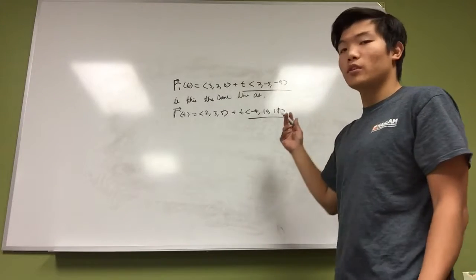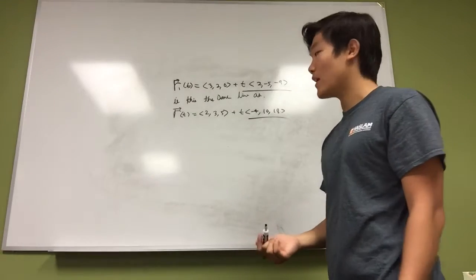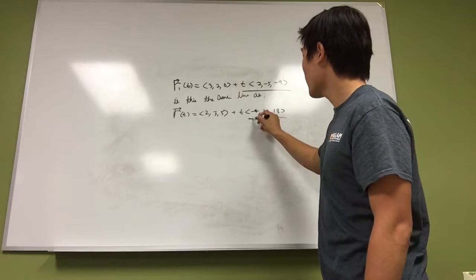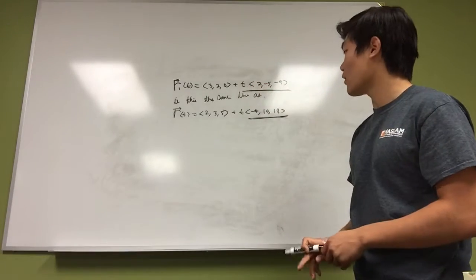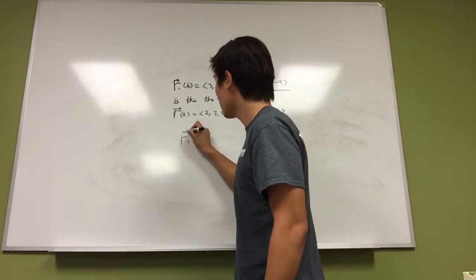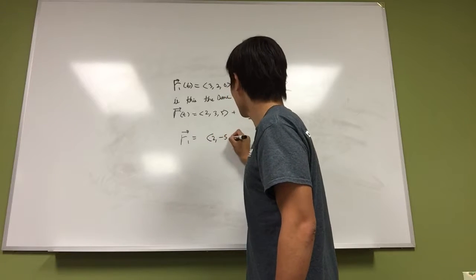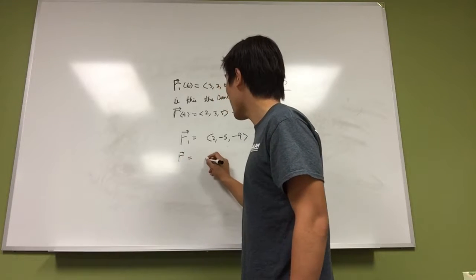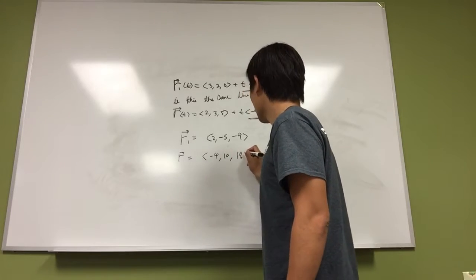Well, in order to know if it's the same line, first of all, we have to know if it has the same direction, right? So what are the directions? Well, we have to look at this and this, because that's the direction of our line. So for R1 we have 2, -9, -5, and -9. But for R, we have -4, 10, and 18.